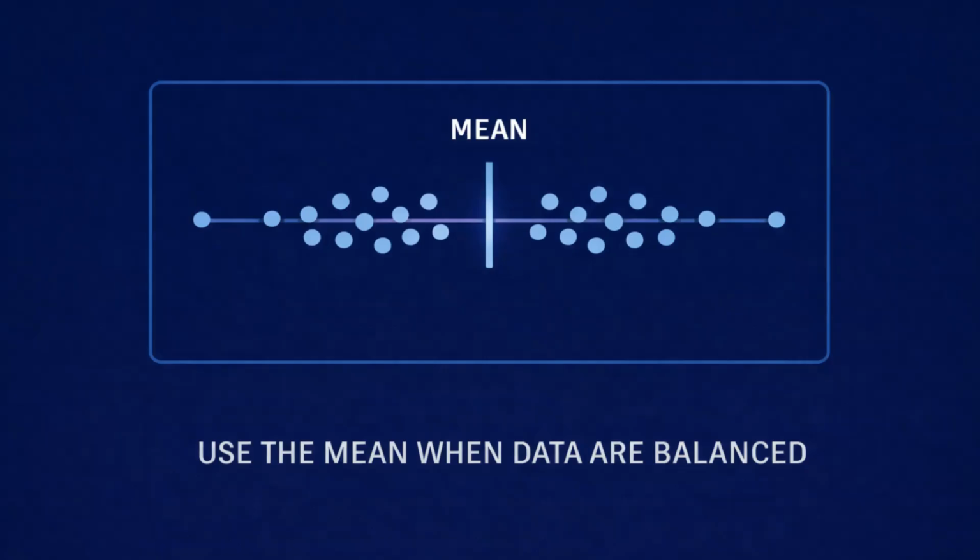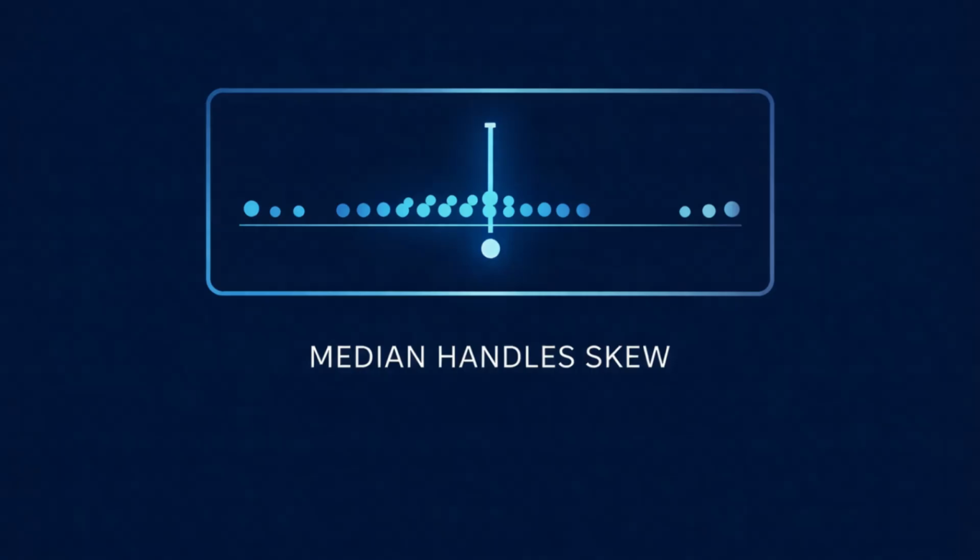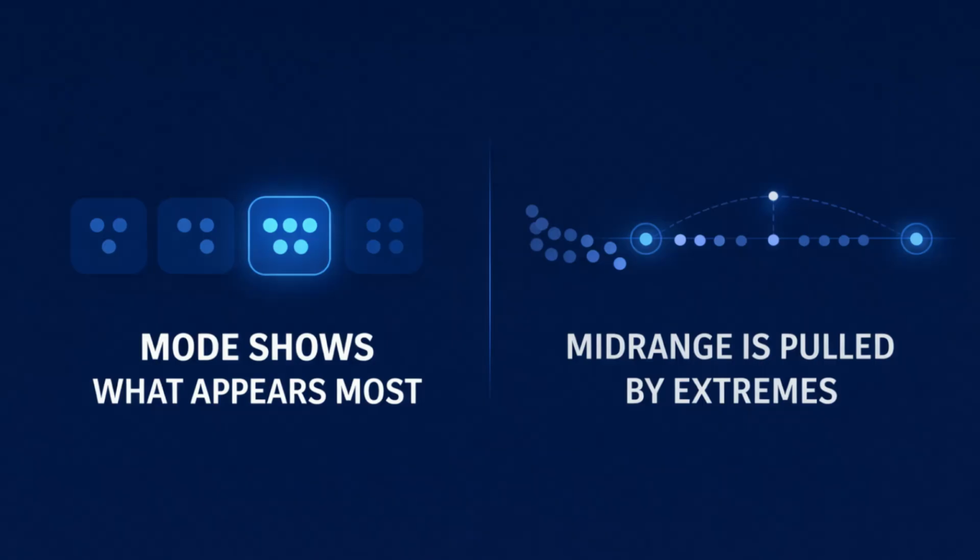When choosing a measure of center for numerical data, a helpful guideline is this. If the data are fairly balanced and do not include extreme values, the mean often works well. If the data include extreme values or are skewed, the median usually gives a more realistic picture of what is typical. The mode is useful when you care about what occurs most often, and the midrange gives a quick but limited summary.